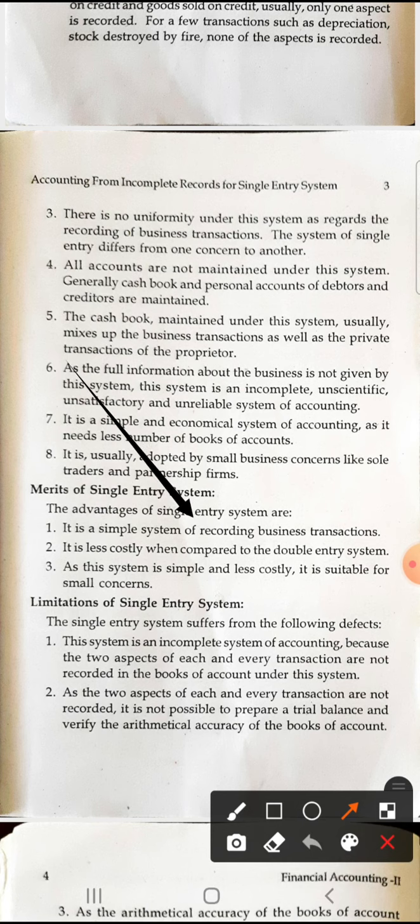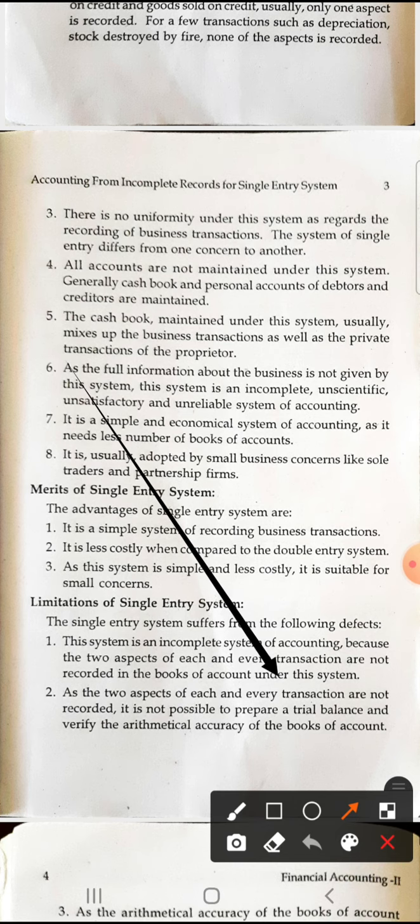Merits of single entry system. It is a simple system of recording business transactions. It is less costly. As the system is simple and less costly, it is suitable for a small concern. Okay. Next is limitations. What are the limitations?